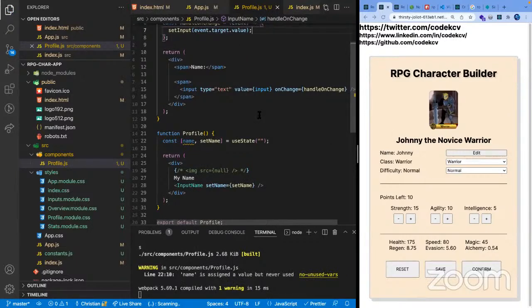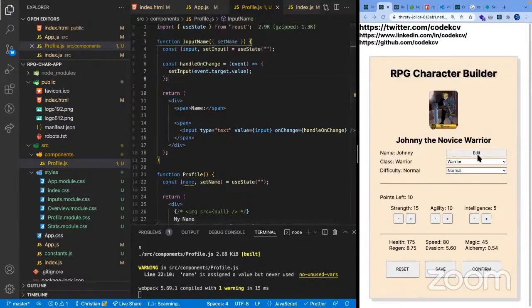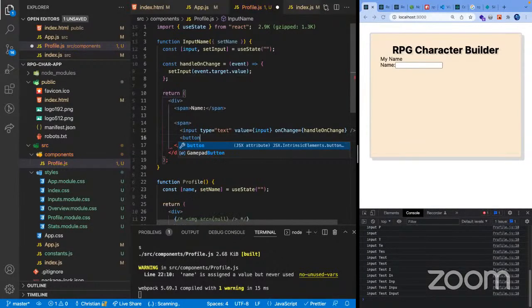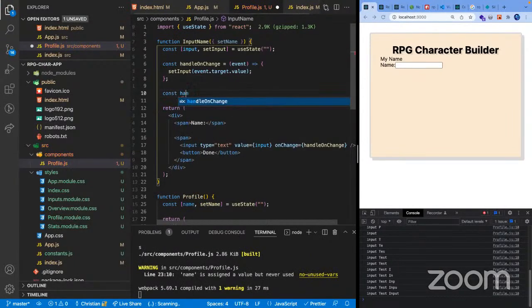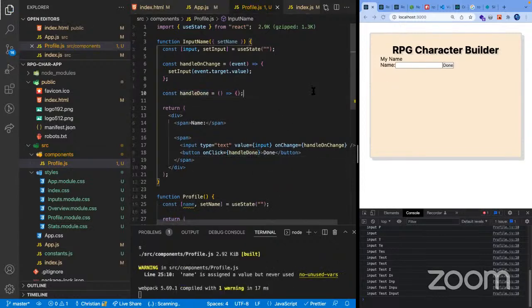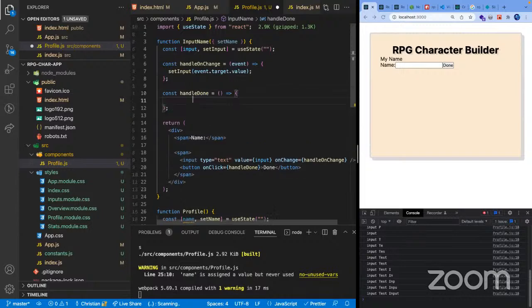Now, aside from the edit, we would need this done button to submit our value. So we're going to have another button here. It's called button, and let's say done. Then we're also going to have a handler for that, handle done. Then just going to pass it in here. So when we click that done, we're just going to set our name to the current value of our input.